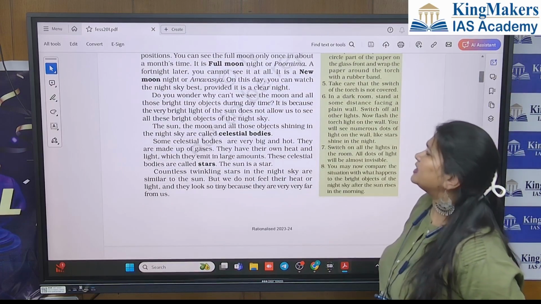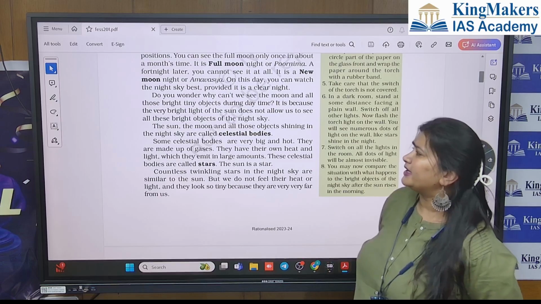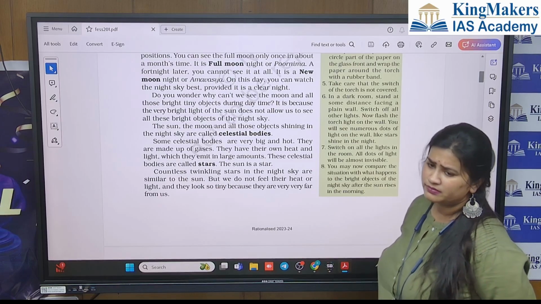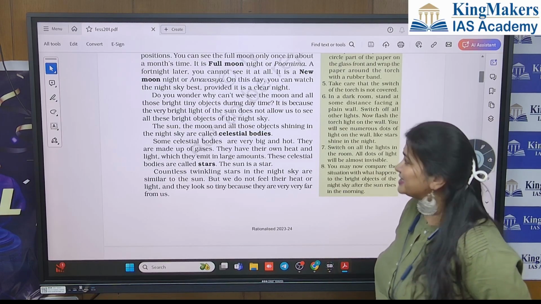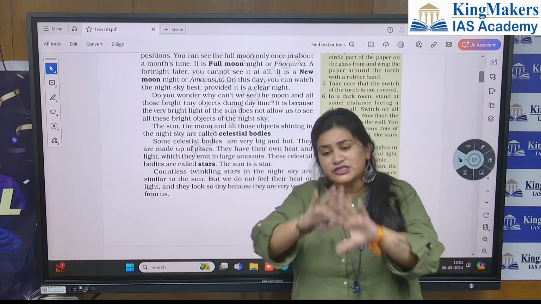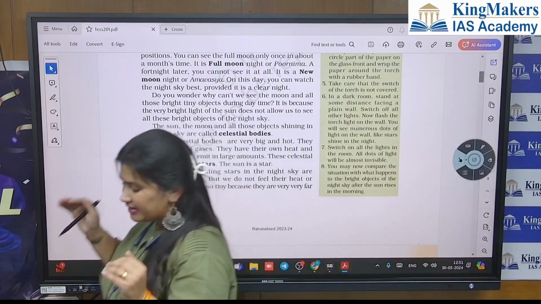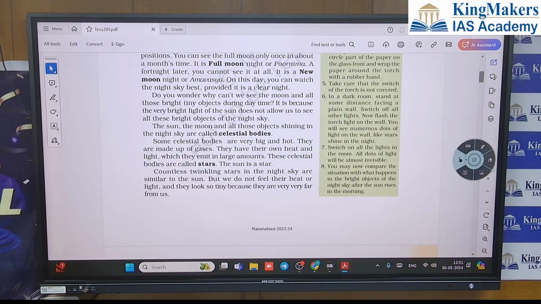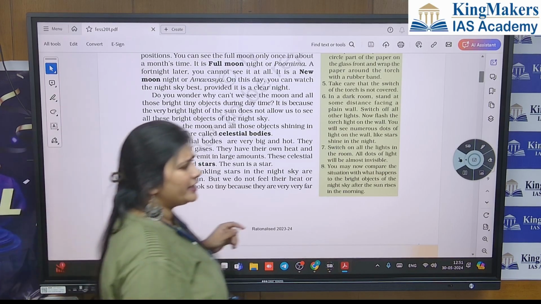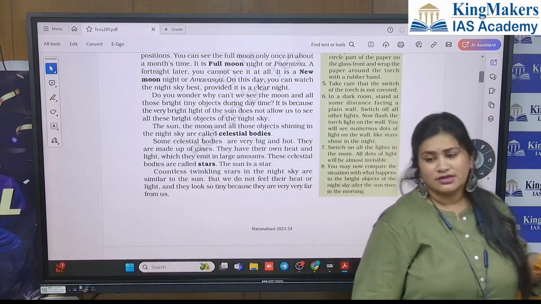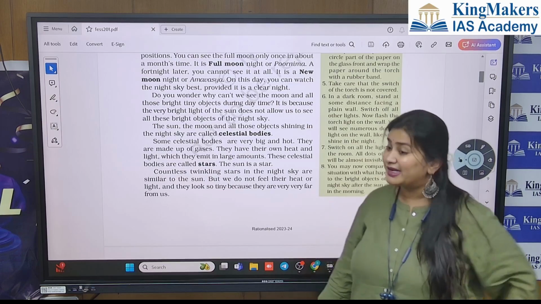Do you wonder why we can't see the moon and all those bright tiny objects during daytime? Yes, because the sun's light is very bright. They are there. The moon, the stars, everything is still there, but we cannot see them because sunlight is so bright. Sometimes in the daytime you can also see some stars, if the sunlight is a little dim.